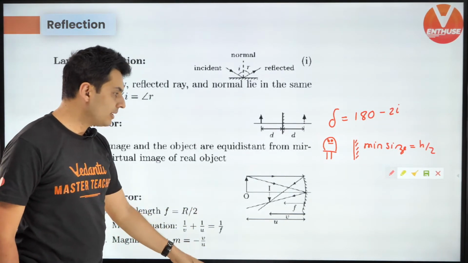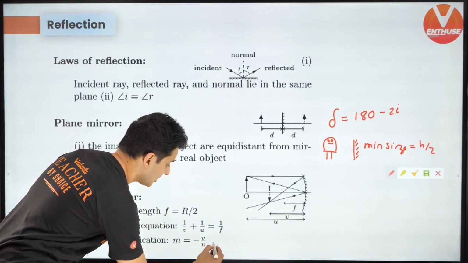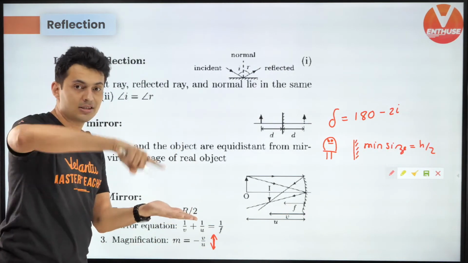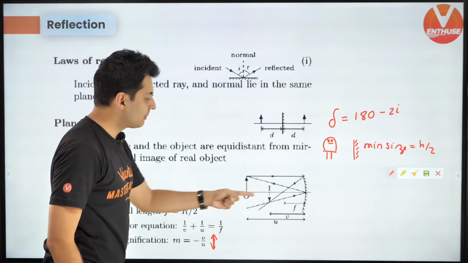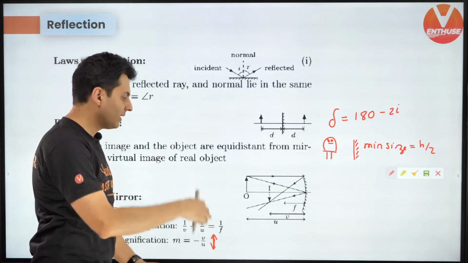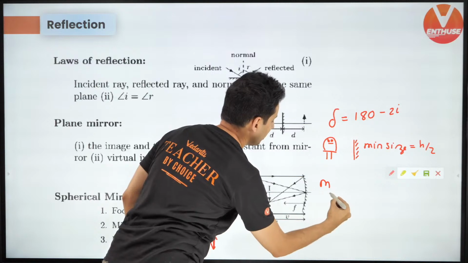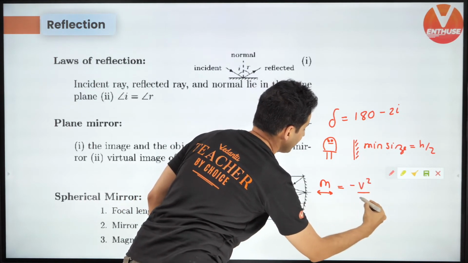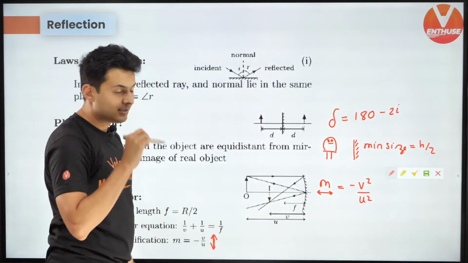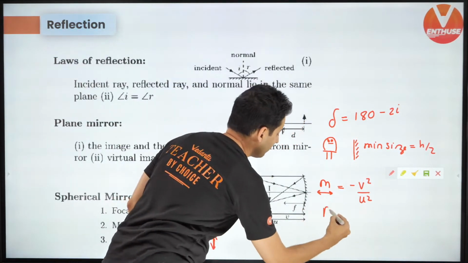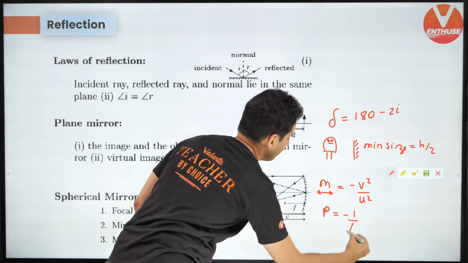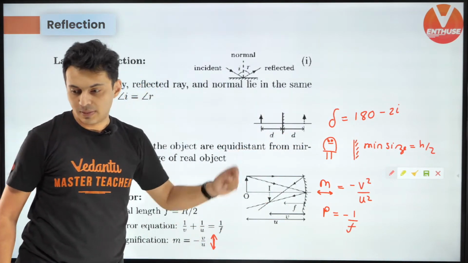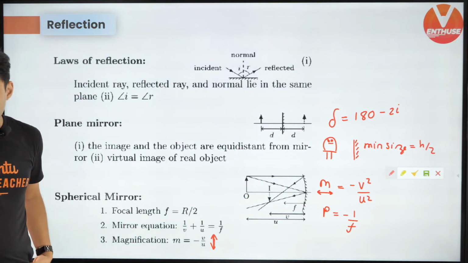Magnification is minus v by u. This is the magnification perpendicular to the principal axis, so height wise magnification. But if you want to talk about the magnification width wise, remember it is minus v square by u square. And the formula for power is negative 1 by f. Keep this in mind. The power of a mirror is negative 1 by f.